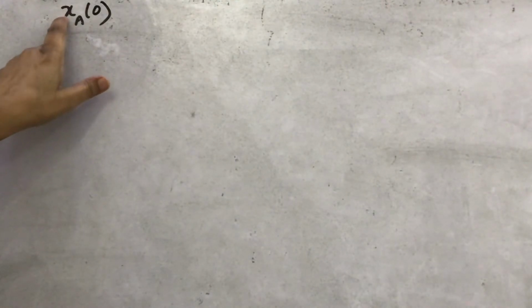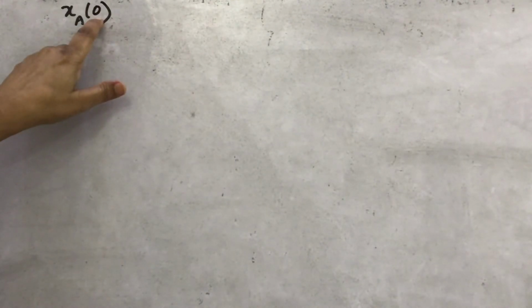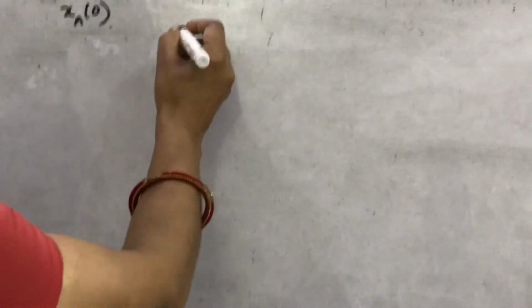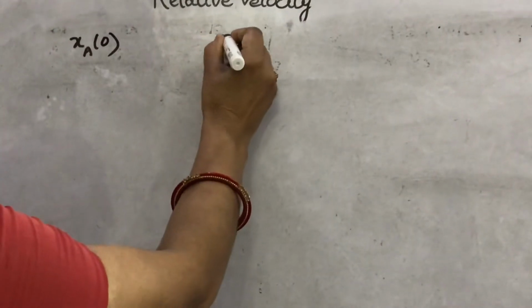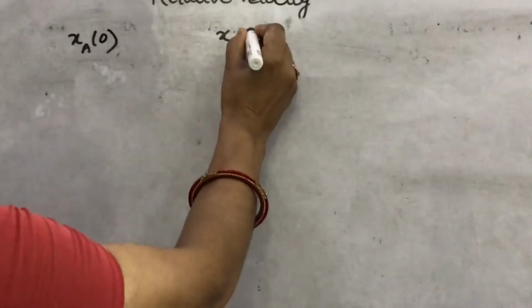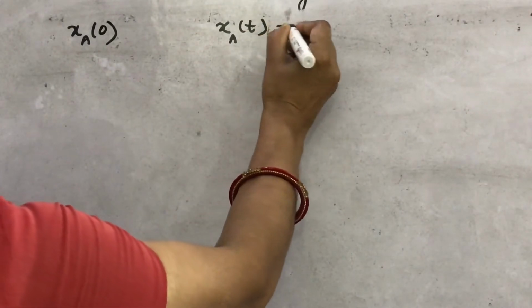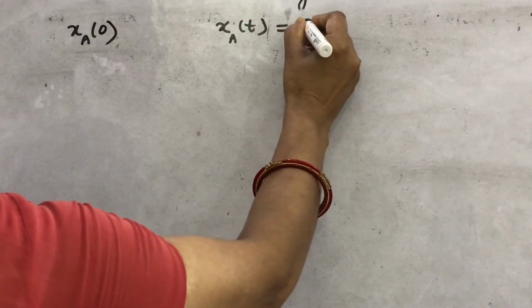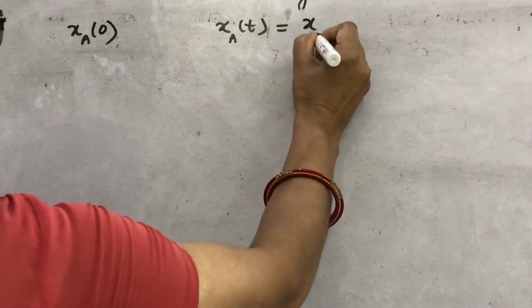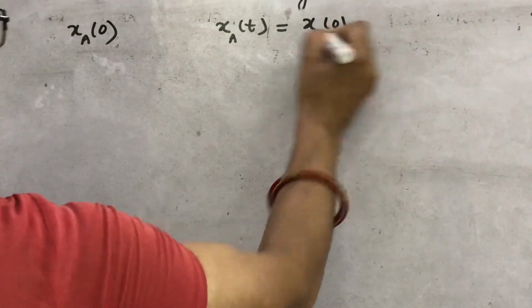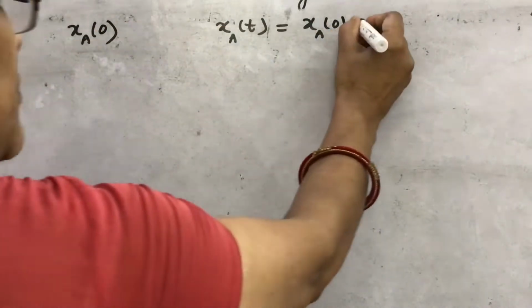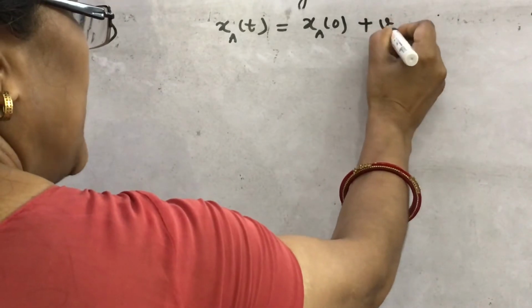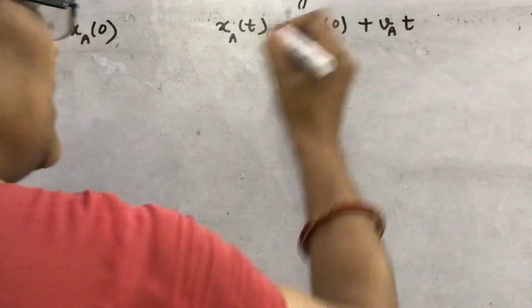It does not mean 0 is multiplied by A by x; it is x, the position at the beginning. Now after time t, let its position become xat. Then we can write xat = xa0 + vat, since it moves with velocity va.